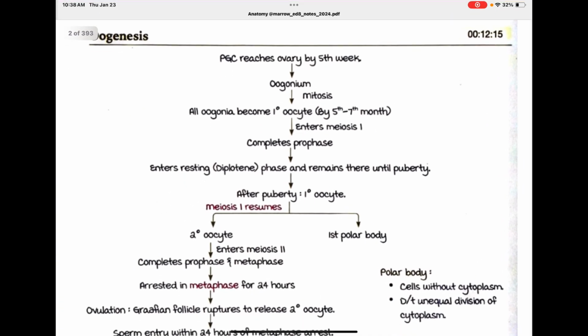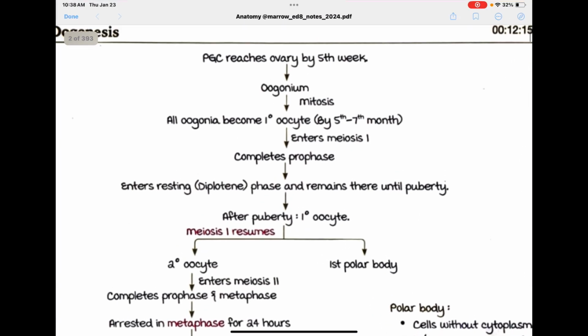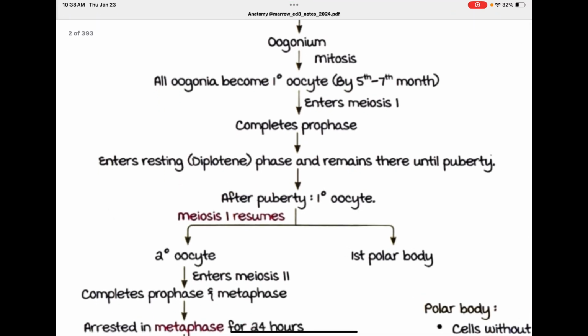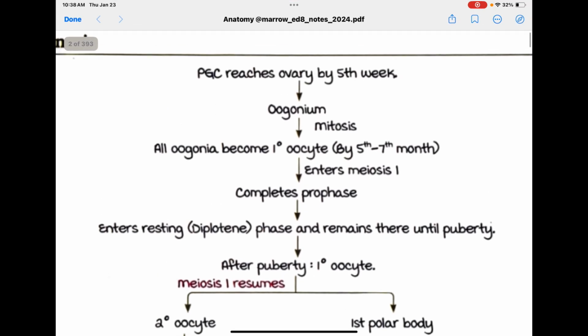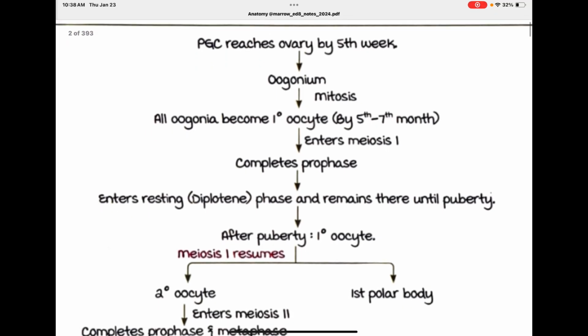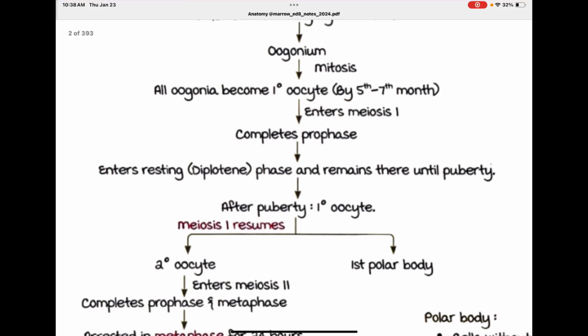Oogenesis. Primordial germ cells reach the ovary by the 5th week, and are called oogonia. By mitosis, all oogonia become primary oocytes by the 5th to 7th month. They enter meiosis 1, complete prophase, enter the resting diplotene phase and remain there until puberty.